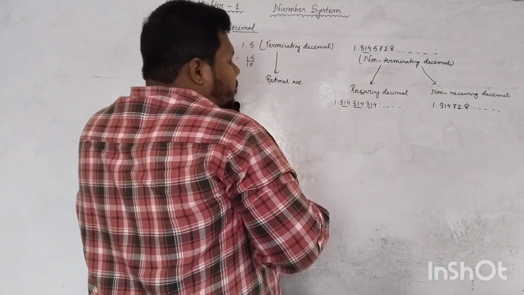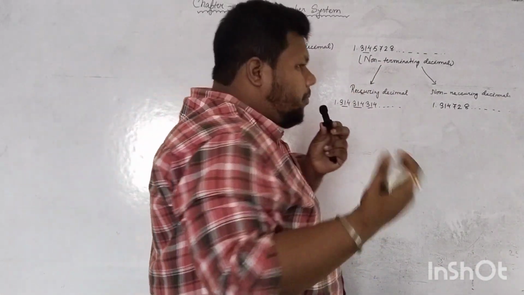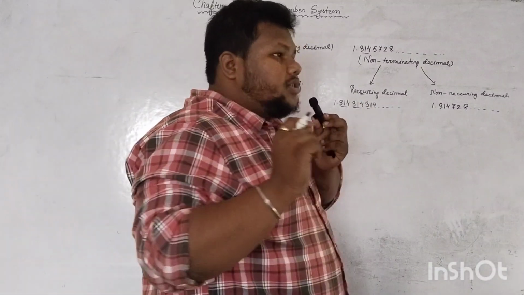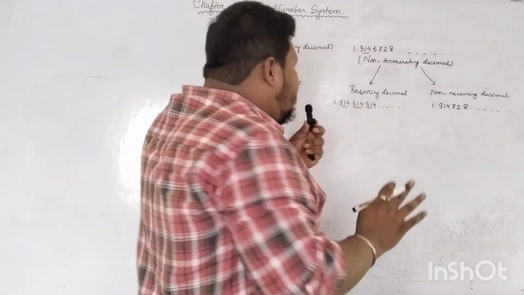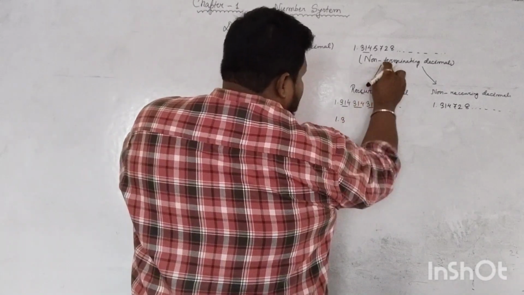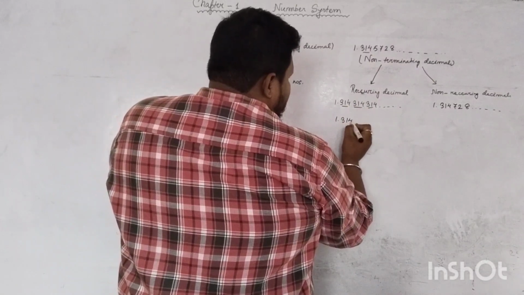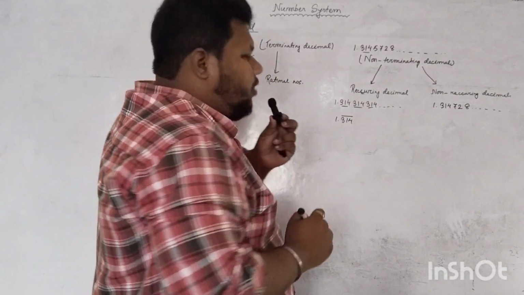Okay. Now, somehow we have to solve this type of sums. Somehow we are able to convert the non-terminating recurring decimal into a rational number. Suppose 314 is repeating, we will put a bar on it.